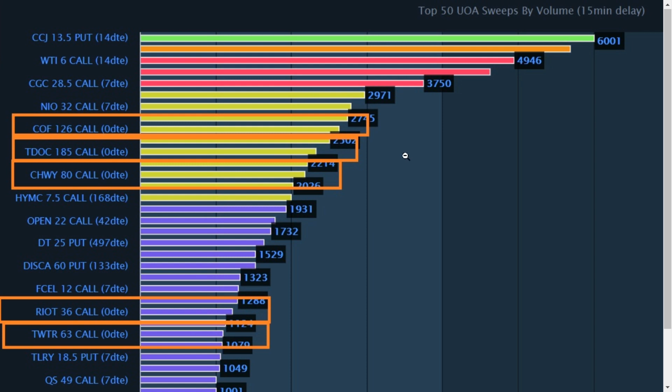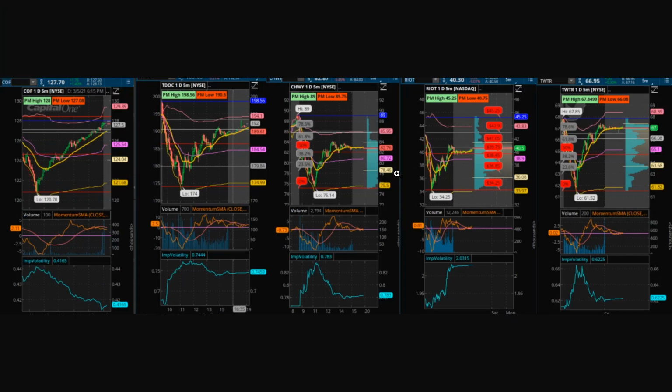Some quick examples here are COF, TDoc, Chewy, Riot, and Twitter. I cover this more extensively in another video, so make sure to check that out. As you can see here, all of them went up with those call sweeps, and they all came in quite near the bottom of each one of these charts. Made it pretty easy to scalp and pretty self-explanatory, being that there are Friday call sweeps coming in with a same-day expiration, and they already hit a pretty big bottom, and they're coming in at that bottom, making all these charts pretty easy to scalp just following that simple concept.